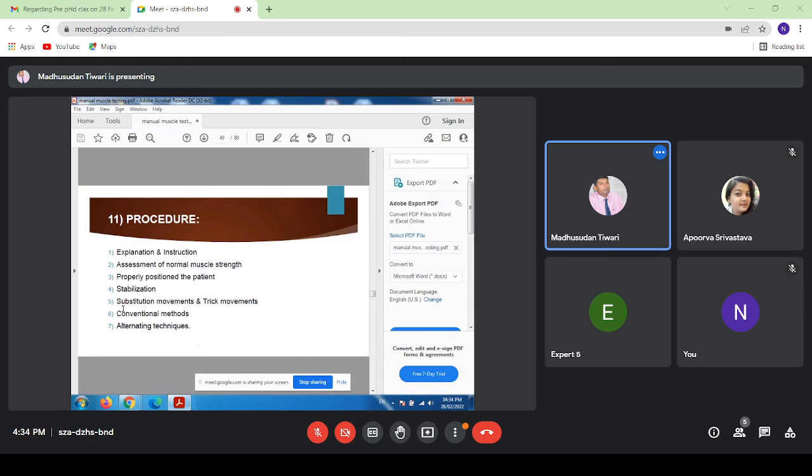Procedures. When we follow the procedures of MMT, first comes explanation and instruction. A good explanation of the condition is necessary.